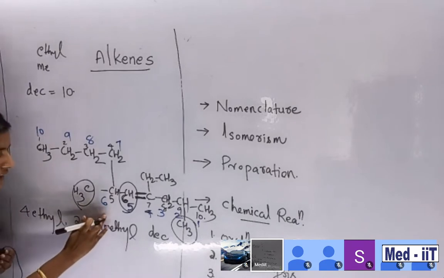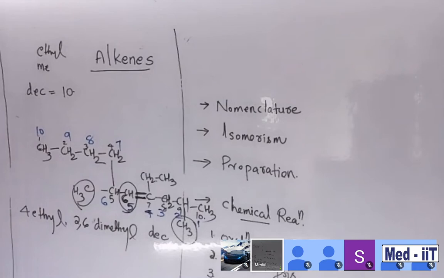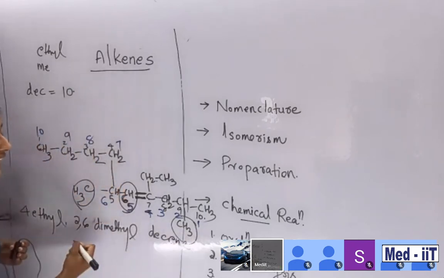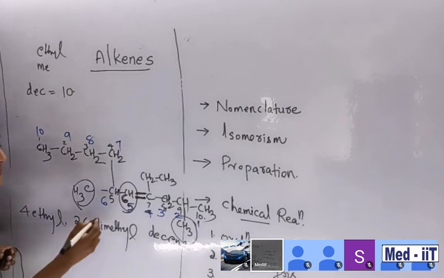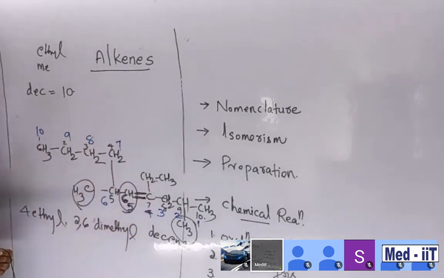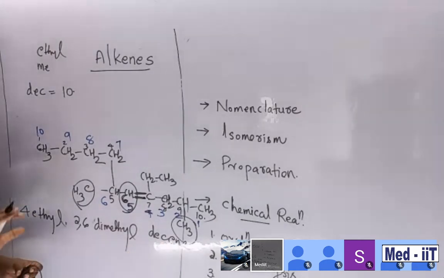Dimethyl and then the root name. What about the root name? Decane. Now, decene. Then decene is there, right? But you need to specify where the double bond is. Decene is over, but you want to specify it completely. While you are providing a name, you want to specify the complete details, otherwise it is useless.